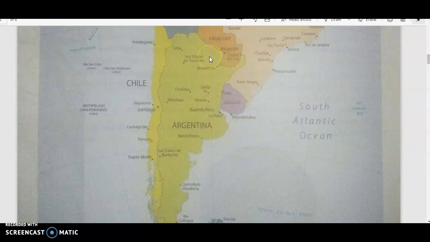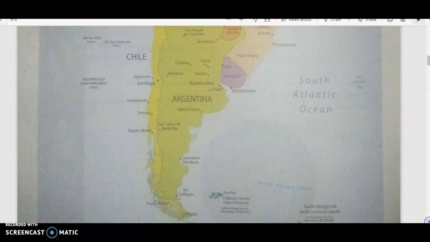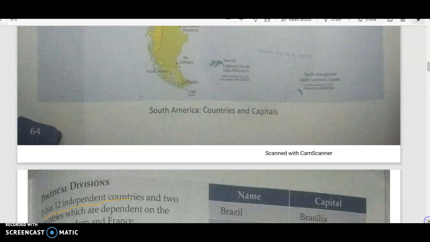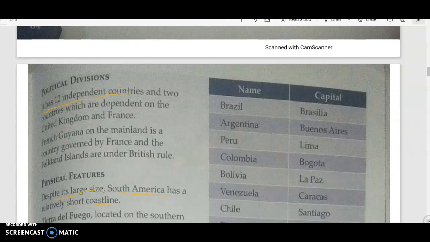We will not be learning them. We will be doing direct map study, in which I will be giving you a map to find out which country lies to the north, south, east or west. So you do not have to learn the names of the countries and capitals. You must know where they are, because we will be directly doing it from the map, instead of me making you learn them and then do.